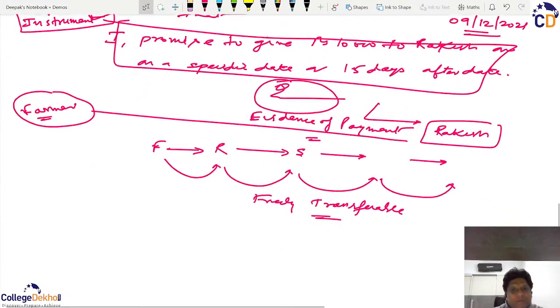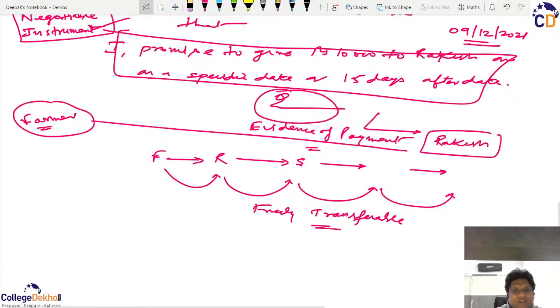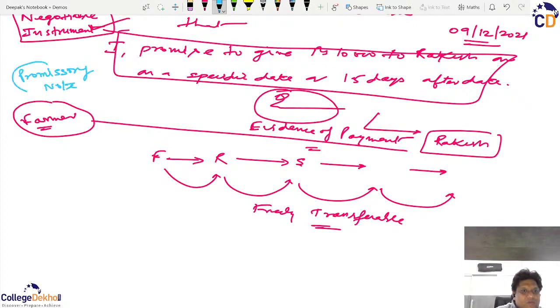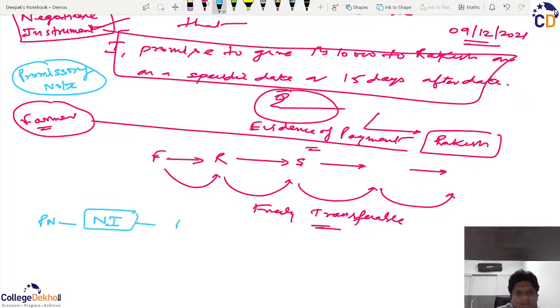So this paper which I just created, we normally call this paper a promissory note, because it has a promise. So basically, what is a promissory note? A promissory note is a negotiable instrument. It means it is freely transferable.